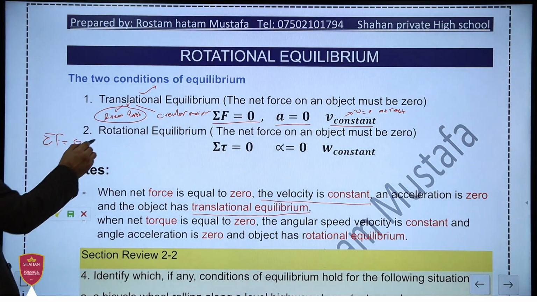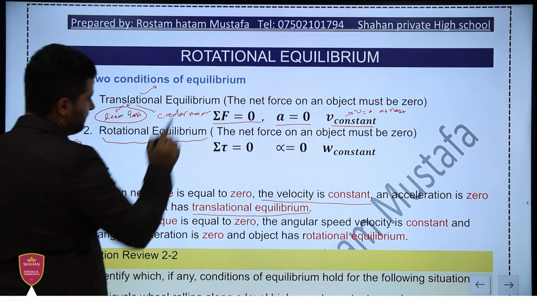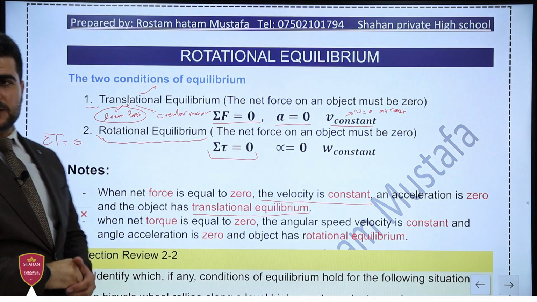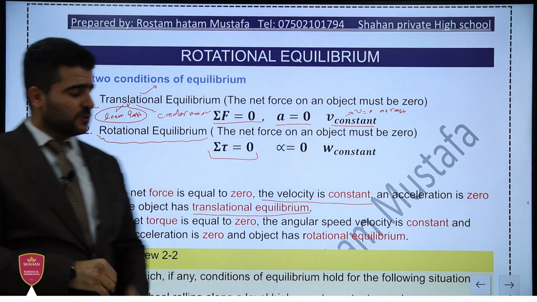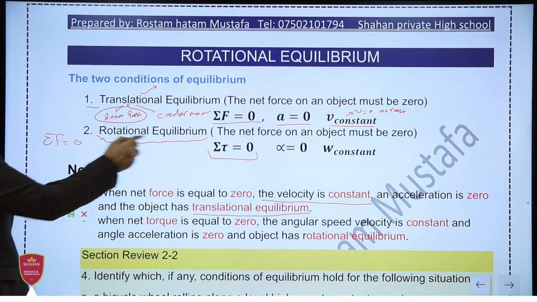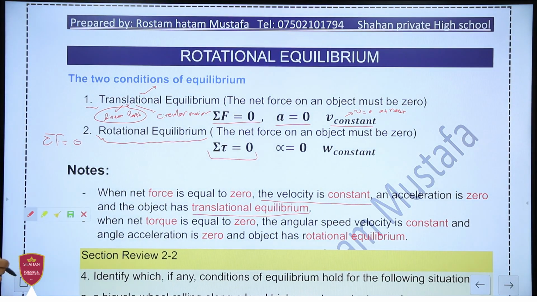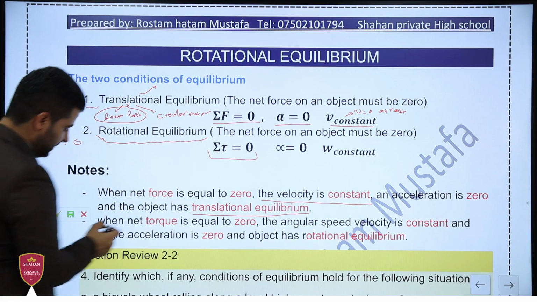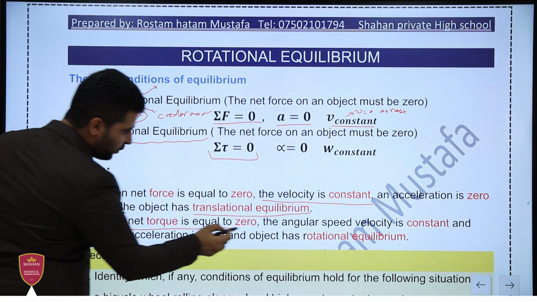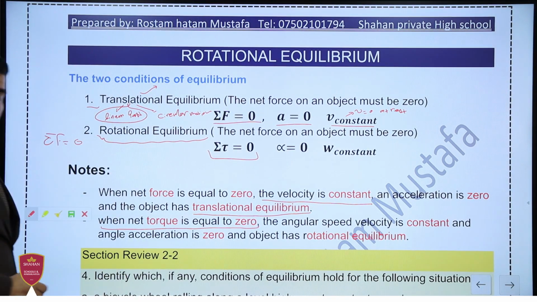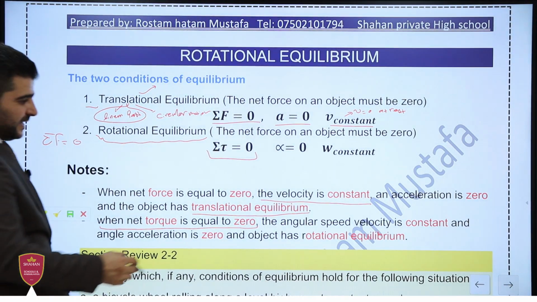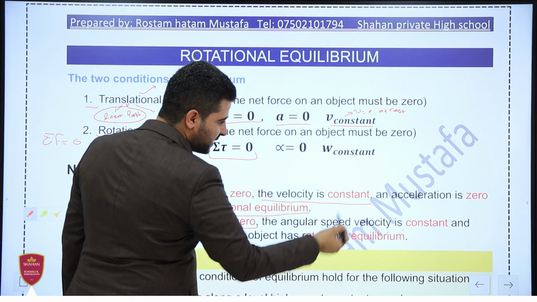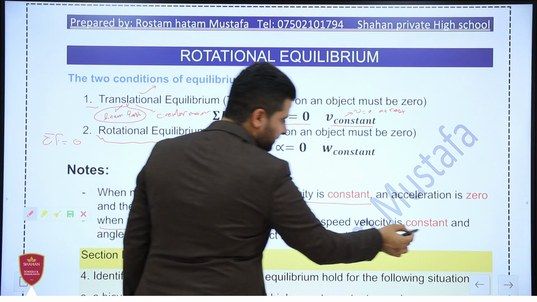The second one, rotational equilibrium. The first condition we learned in grade 11, but the second condition, rotational equilibrium, is new for you in grade 12. When the net torque on the object is equal to 0, the angular velocity, or angular speed, is constant.